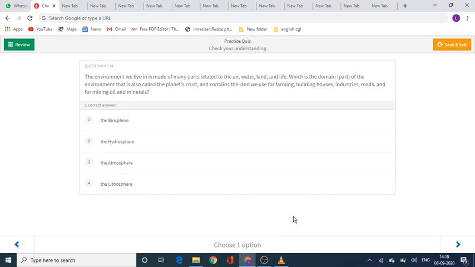Now, question number 7. The environment we live in is made up of many parts related to the air, water, land, and life, which is the domain of the environment that is also called the planet's crust and contains the land we use for farming, building houses, industries, roads, and for mining oil and minerals. Is it option number 1, the biosphere? Option number 2, the hydrosphere? Option number 3, the atmosphere? Or option number 4, lithosphere? Your time starts now.